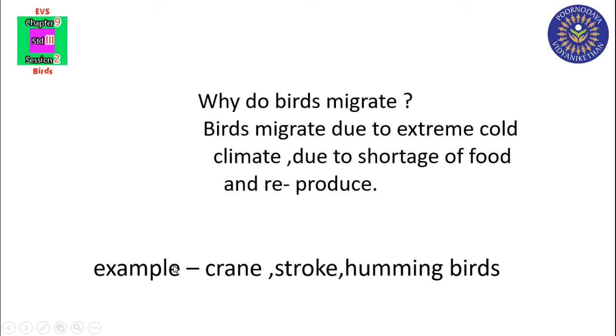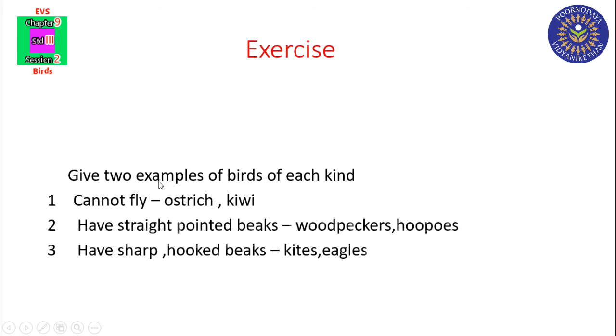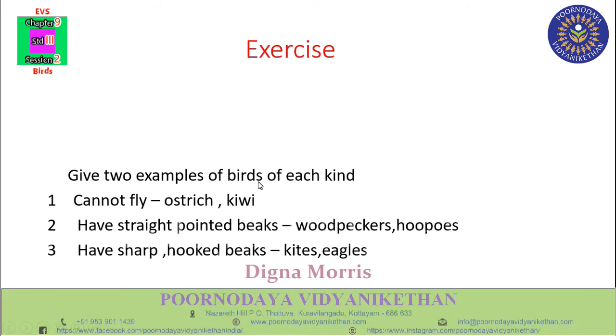Examples of migratory birds are crane, stork, hummingbirds. Next exercise. Give two examples of birds of each kind. First, cannot fly: ostrich, kiwi.